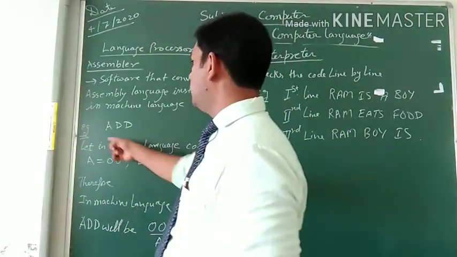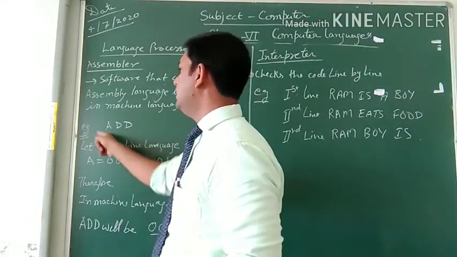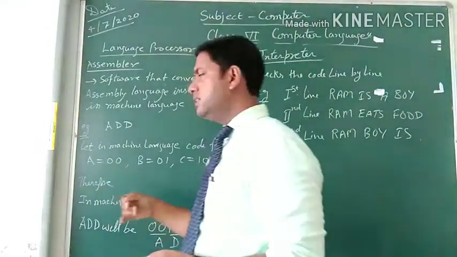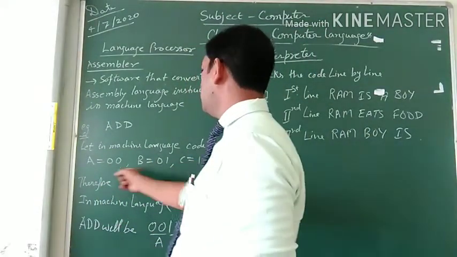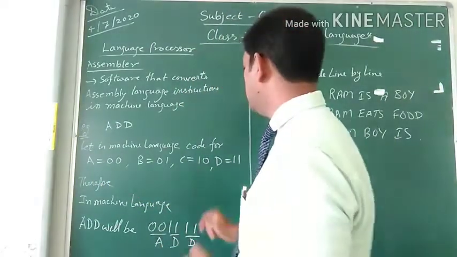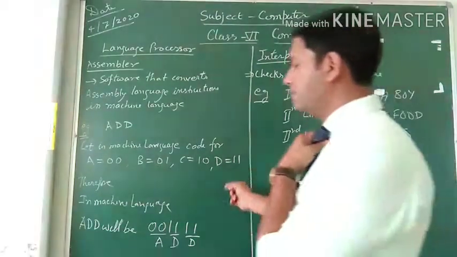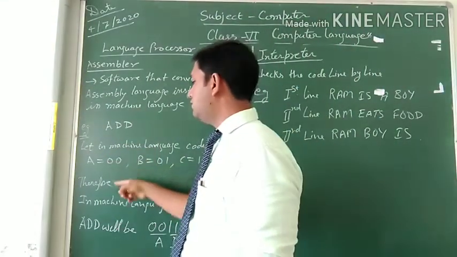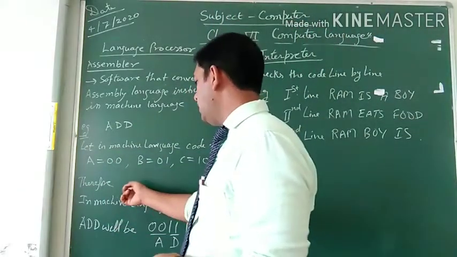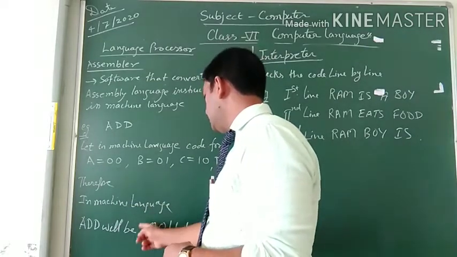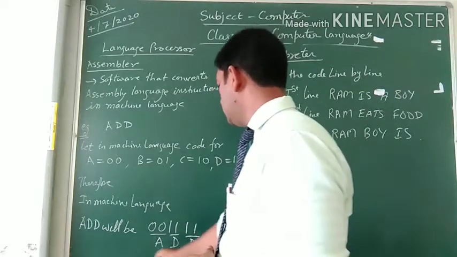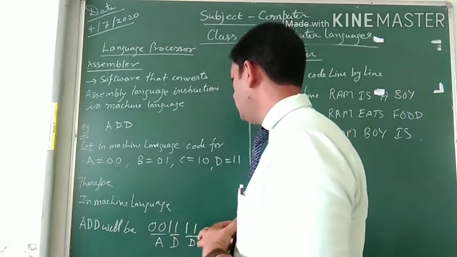For example, this is a code for addition, ADD, written in assembly language. Let us assume that in machine language the code of A is 00, code of B is 01, code of C is 10, and code of D is 11. Therefore, after conversion of this assembly code, machine language will convert this into this code, that is 001111.